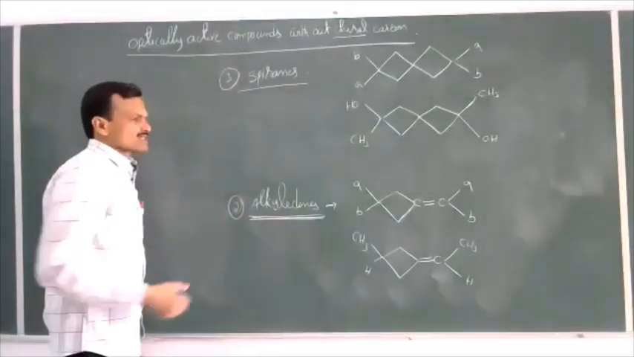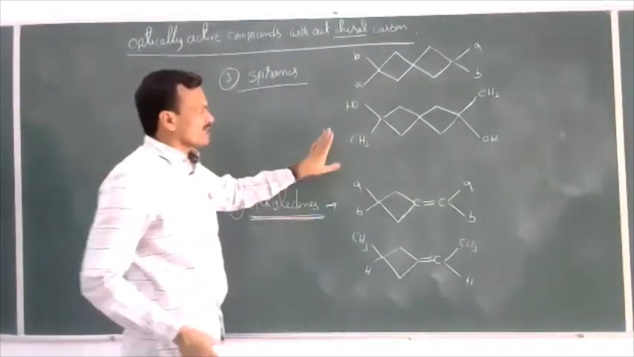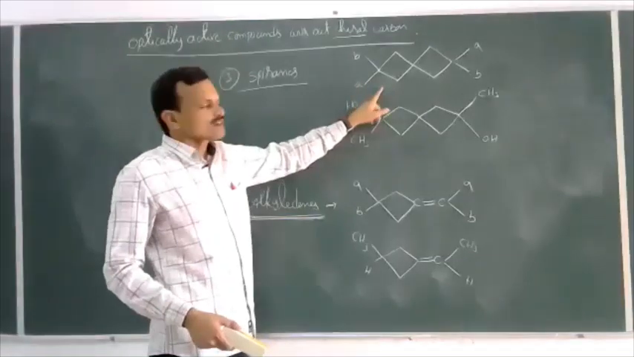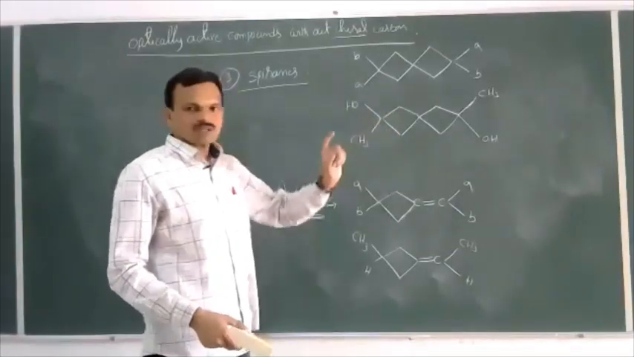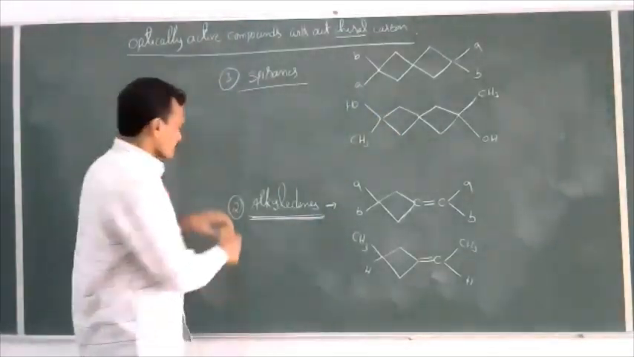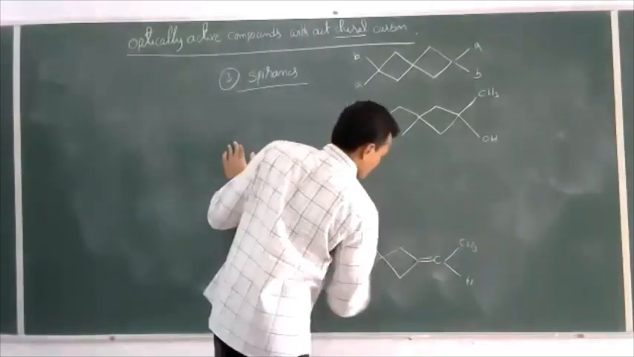So spirenes are the compounds which do not contain a chiral carbon atom. But even though, these compounds are optically active. Next.